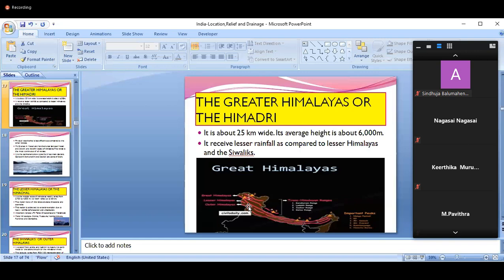Next, it received lesser rainfall. So it is only less rainfall when compared to the other two Himalayas, that means the Lesser Himalayas and the Shivaliks. So in this map, you can see the first one, the continuous mountain range, is called the Greater Himalayas. Next to the Greater Himalayas, which is discontinuous, is called the Lesser Himalayas, and next to the Lesser Himalayas, the last Himalayas is called the Outer Himalayas.